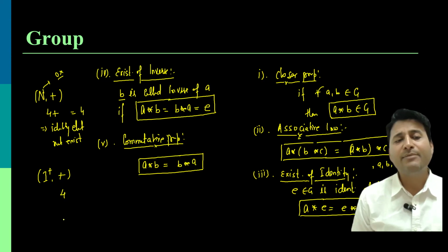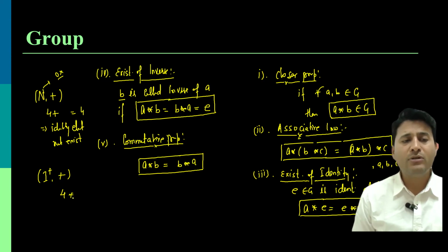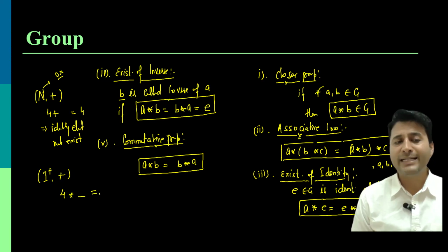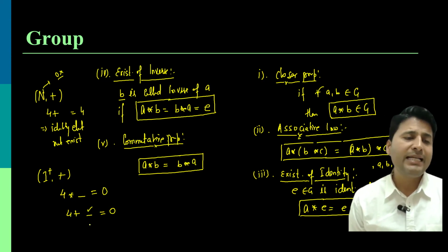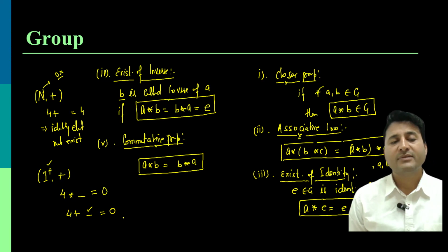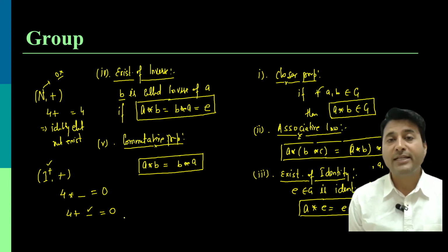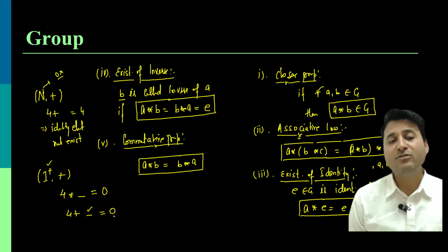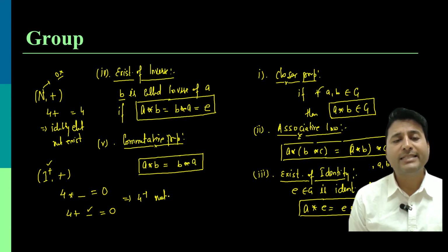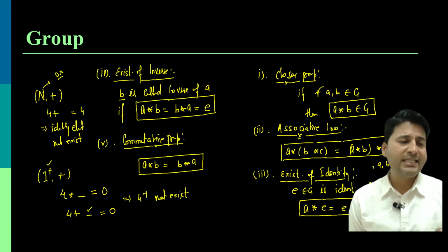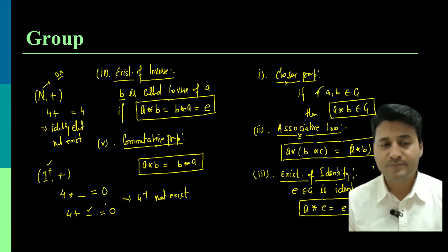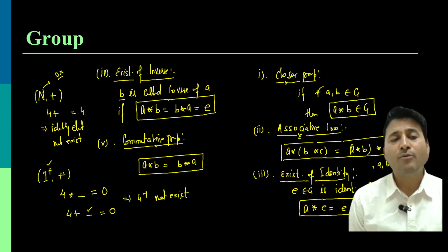Suppose that I am taking an element as 4. It is saying operate 4 with some other element and the output should be the identity. In addition, we know that the identity is 0. Operation is plus over here. So 4 plus what gives you 0? Is there any element that, when added to 4, gives you 0 in the set of positive integers? Think on it. There is no positive integer that when added to 4 gives you 0. So I should say that the inverse of 4 does not exist in positive integers with the operation plus.